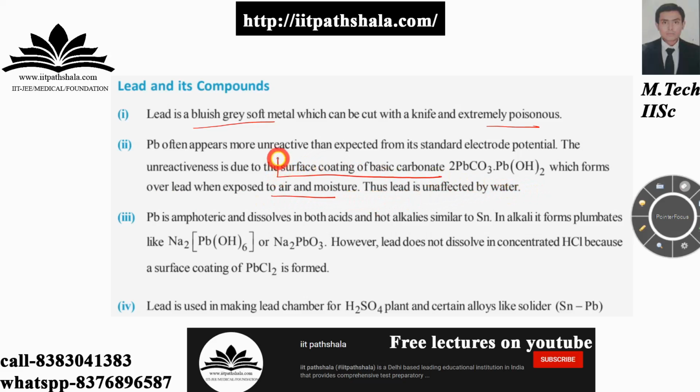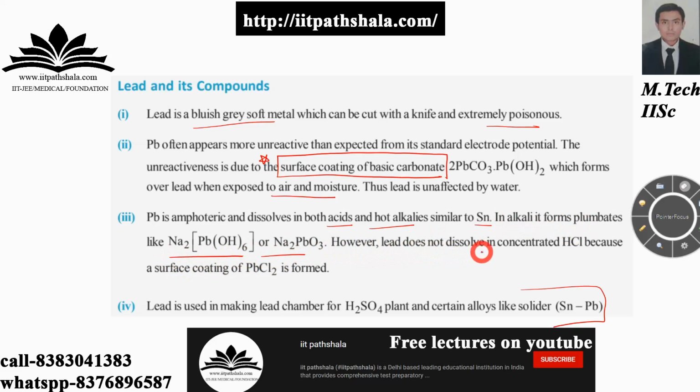Okay, so this point over here, surface coating of basic carbonate, is the most important point among all these points. Now lead is used in making of lead chamber for H2SO4 plant and certain alloys like solder, SnPb, this alloy. Lead is amphoteric, dissolves in both acid and hot alkalis. As I've told you, for cold alkalis it takes time, but for hot it readily reacts, similar to that of Sn, tin itself. In alkali it forms plumbates as follows.